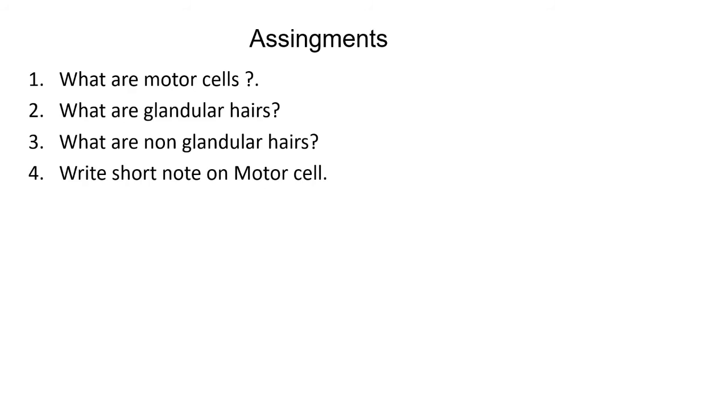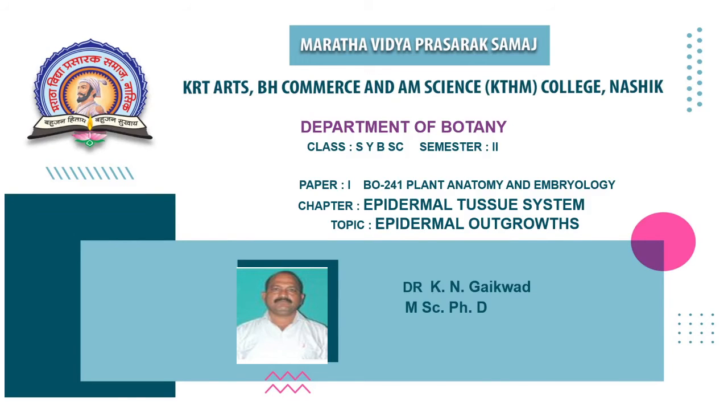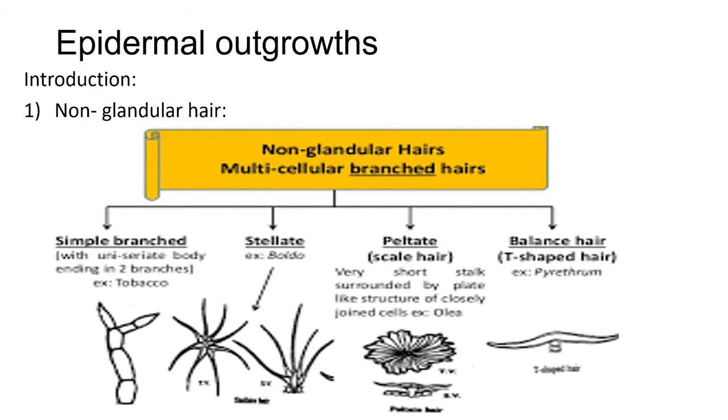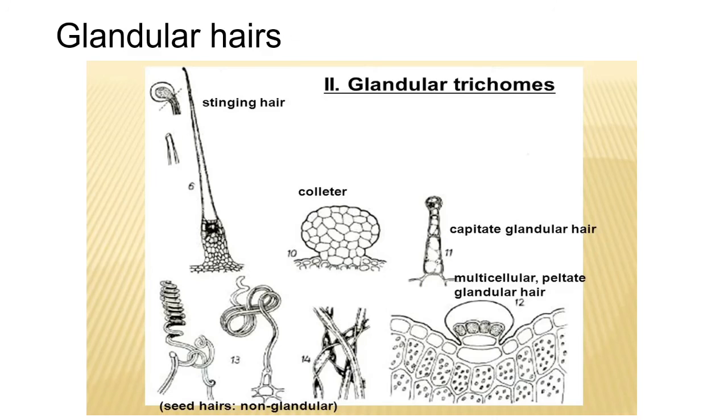In this way, in this chapter, we have seen epidermal outgrowths. First, we have seen non-glandular hairs, simple and branched. Some glandular hairs are unicellular also, stellate, peltate, and T-shaped. This is one of the diagrams of glandular hairs, and these are the diagrams of glandular hair: capitate, multicellular peltate, collator, stinging hair, seed hairs, and